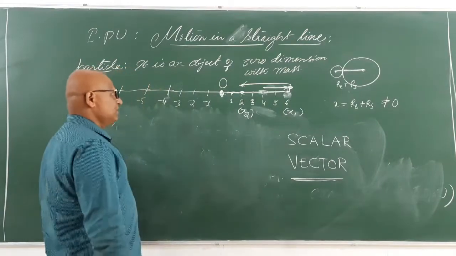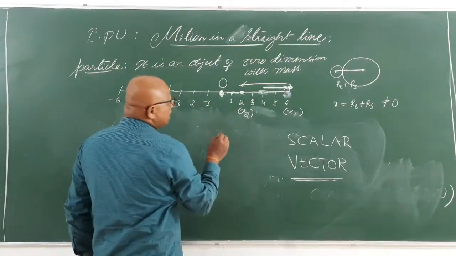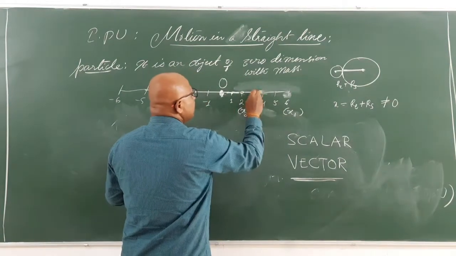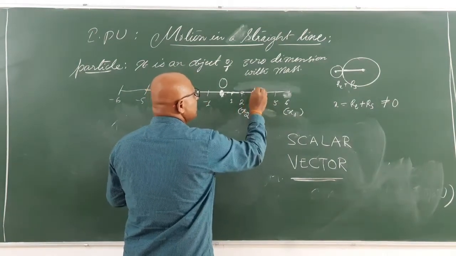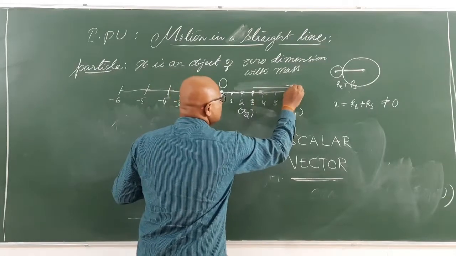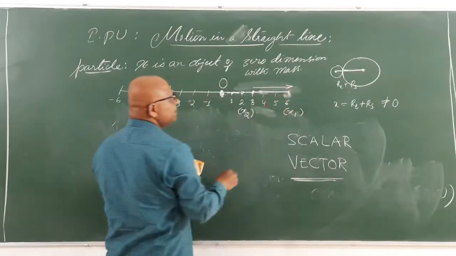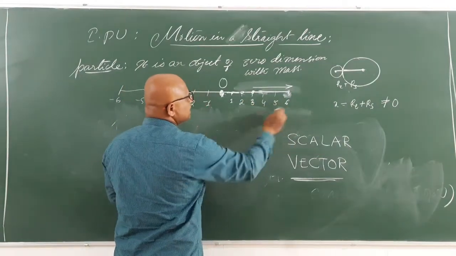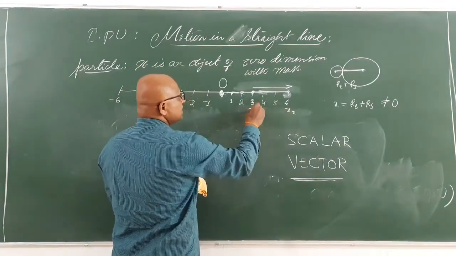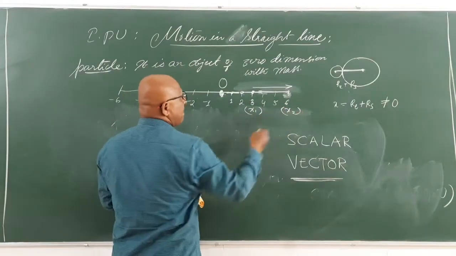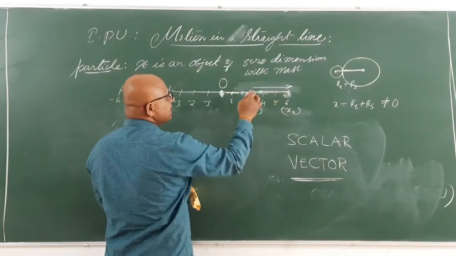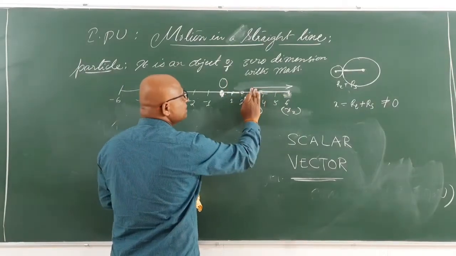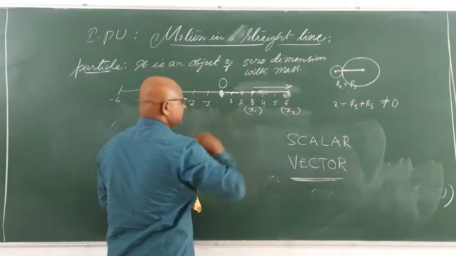Okay, suppose we start from 3 meters. We will go to 6 meters. What is your displacement? x2 minus x1. So now x2 is 6, x1 is 3. x2 minus x1 is 6 minus 3, that is 3. So the total displacement is 3 meters to the right side.